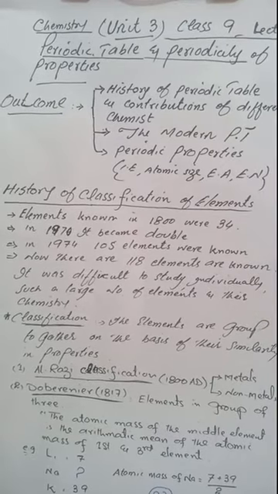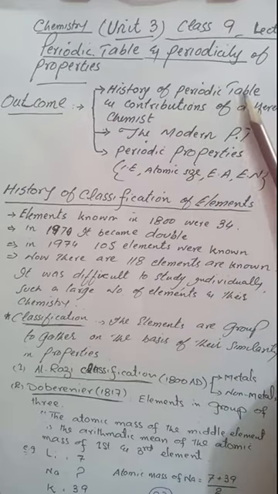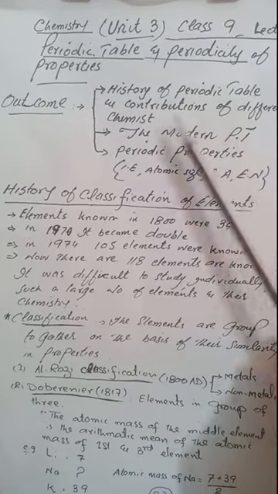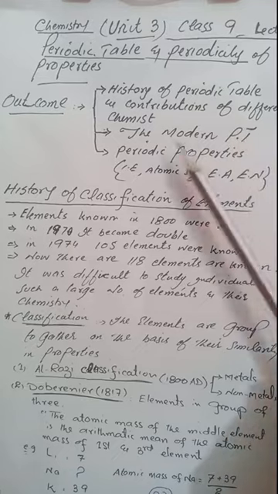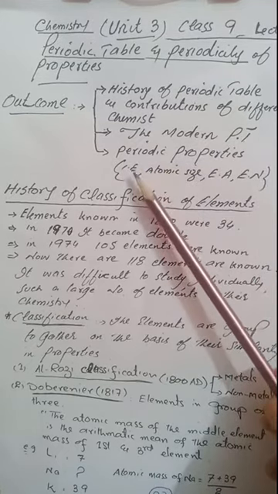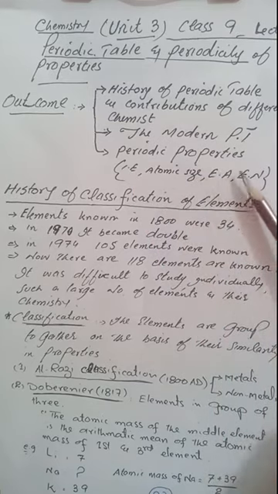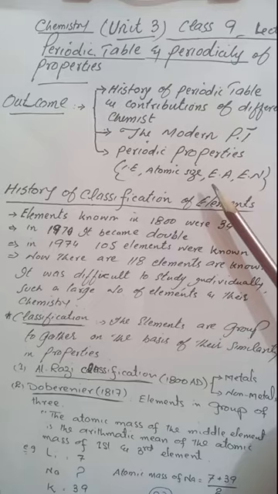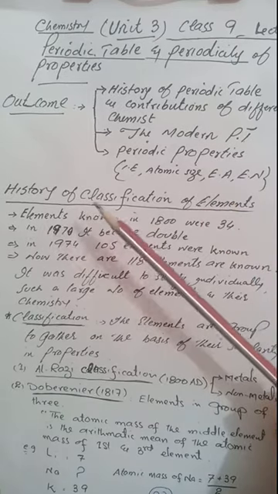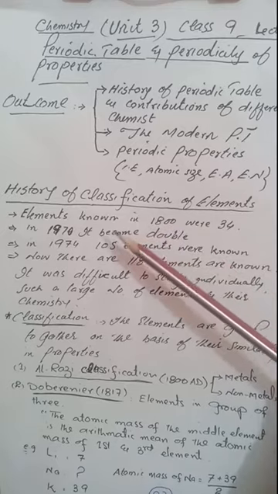In this chapter we will study the history of the periodic table and the contribution of different chemists, the modern periodic table, and periodicity of properties like ionization energy, atomic size, electron affinity, electronegativity and shielding effect. So first of all, let me start from the history of classification of elements.